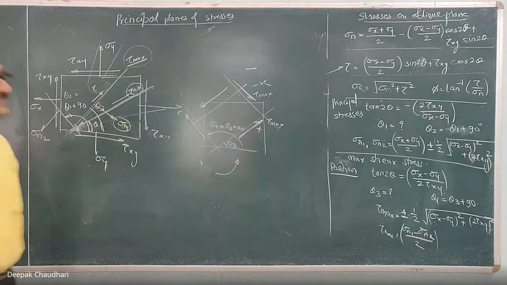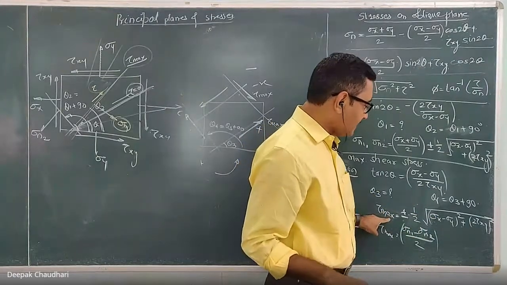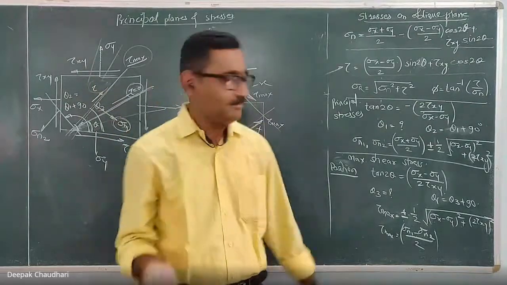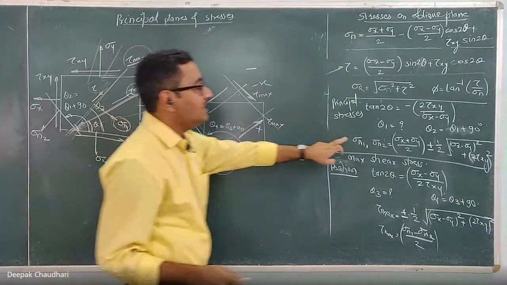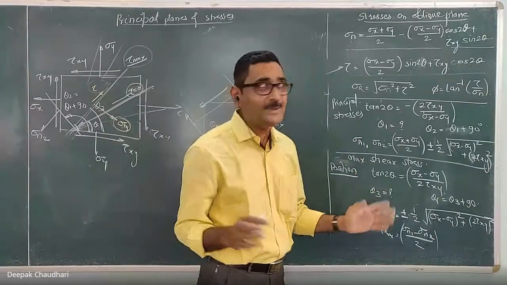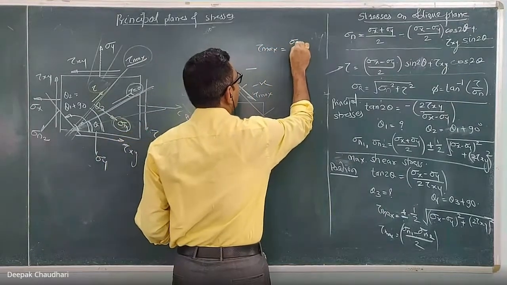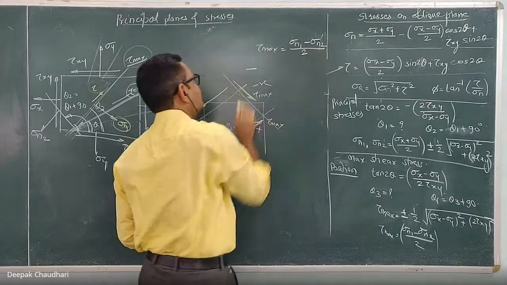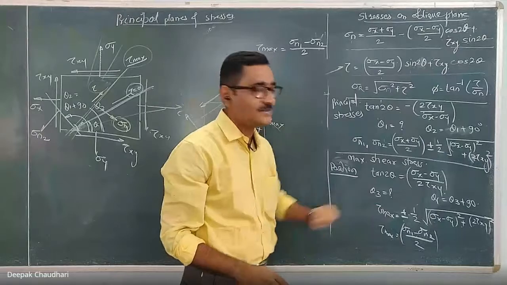Any doubt? Second thing, here I have calculated the maximum shear stress in terms of sigma x, sigma y and tau xy. Similarly, we can modify that and calculate the maximum shear stress in terms of principal stresses also. So the maximum shear stress in terms of principal stress is given by major principal stress minus minor principal stress upon 2. This formula is also valid.